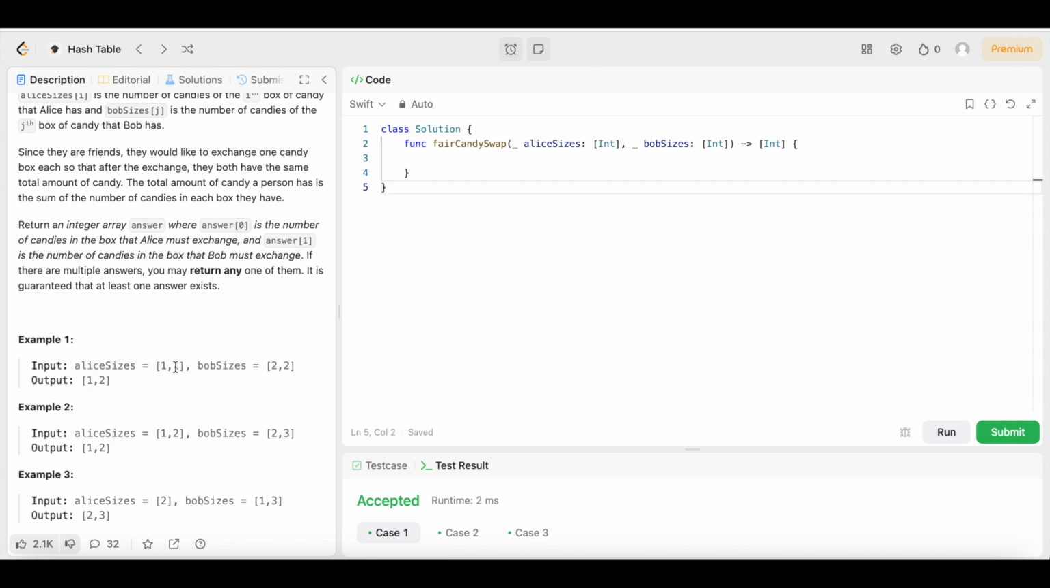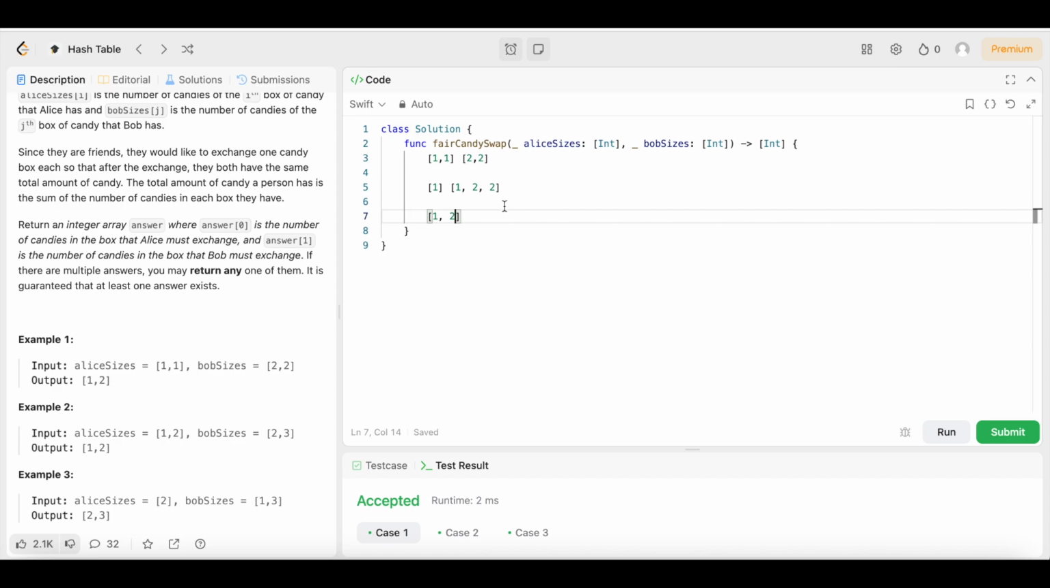So if we take Alice's 1 box and give it to Bob, and we take Bob's box with 2 candies and give it to Alice, now Alice will have 3 candies. Let's put it over here so we can make it make sense, right? So Alice has 1 and 1. Bob has 2 and 2. Let's say we do it like this, and we give Alice's box with 1 candy to Bob, right? So now Bob has it like this. Then we take Bob's candy and we give it to Alice.